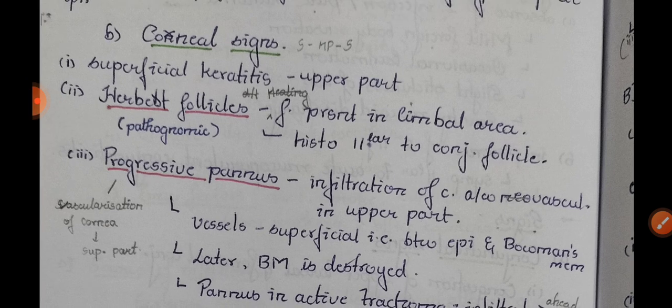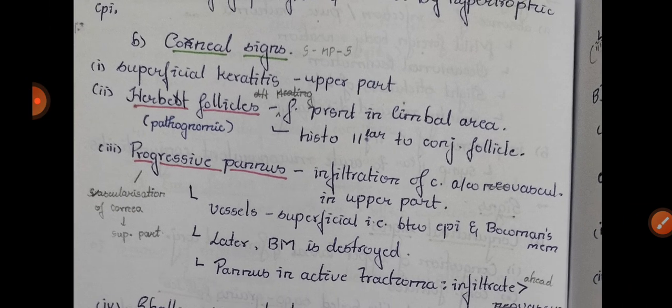Now, after conjunctival, what are the corneal signs seen in active inflammatory trachoma? That is superficial keratitis seen in the upper part. You will see Herbert follicles. I will show you a picture of Herbert follicles. It is very beautiful. Herbert follicles are present in the limbal area, and the histology is similar to the conjunctival follicle.